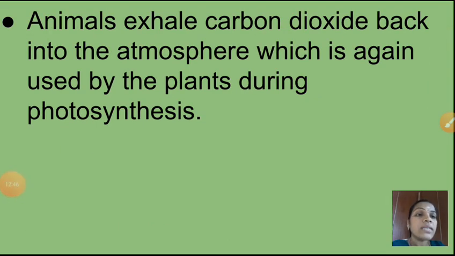So that animals exhale carbon dioxide back into the atmosphere, which is again used by the plants during photosynthesis. So like this, that oxygen will flow in a cyclic manner. That's why it is called what? Oxygen cycle. So I hope you understood now what is meant by oxygen cycle and how it's happening.